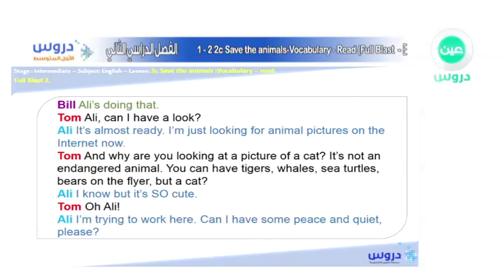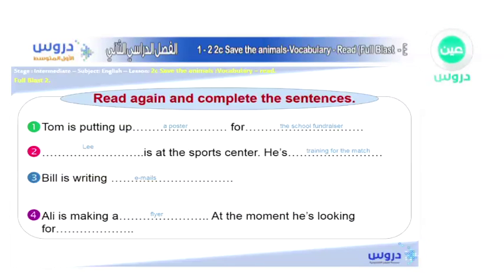So what is he looking for? That's right, he's looking for animal pictures on the internet. So this is what he is looking for: the pictures of animals, or animal pictures, on the internet. So once again, let's go back and read them one last time.